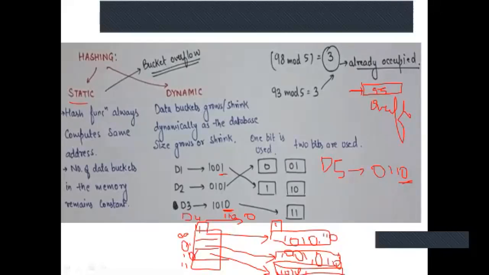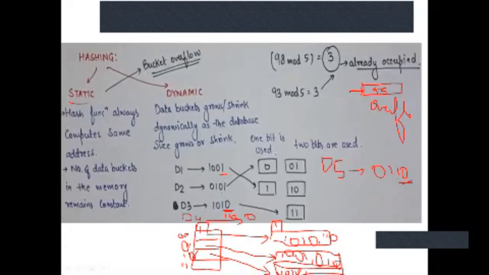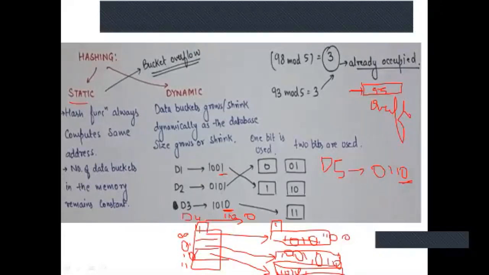Next D4 is 1100, so the last bits are 00. At 00 I'll store this data, that is 1100. Next D5 is 10 again. D5's last two bits are 10, so I'll store it here, 0110.